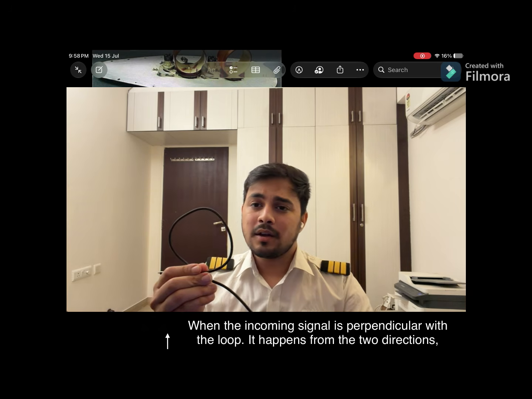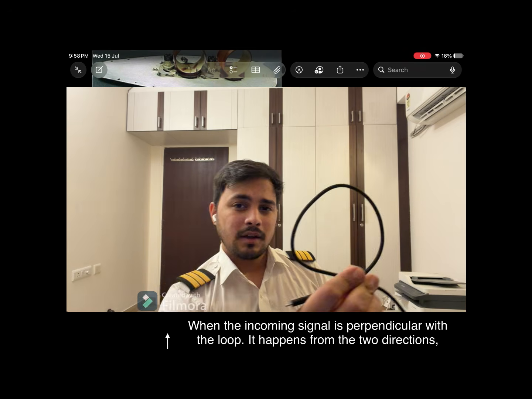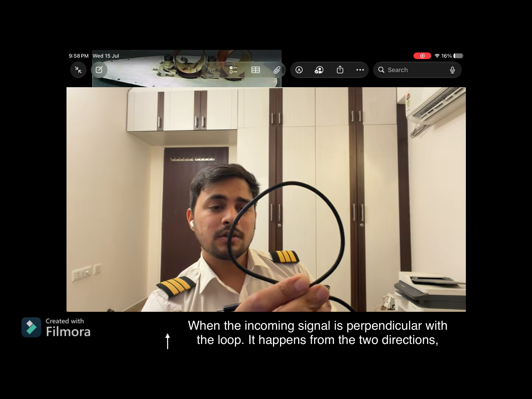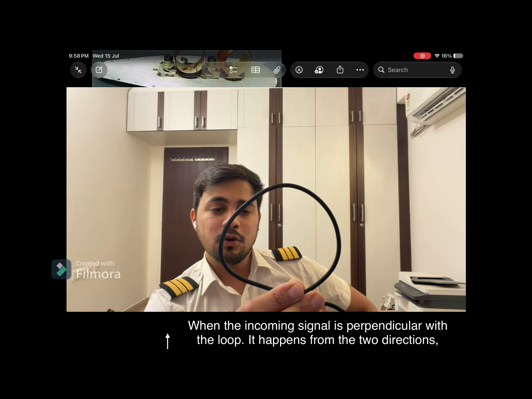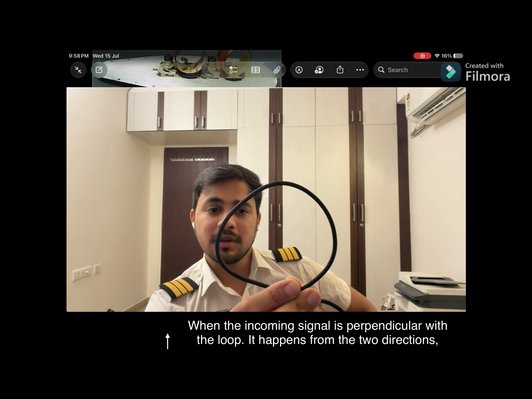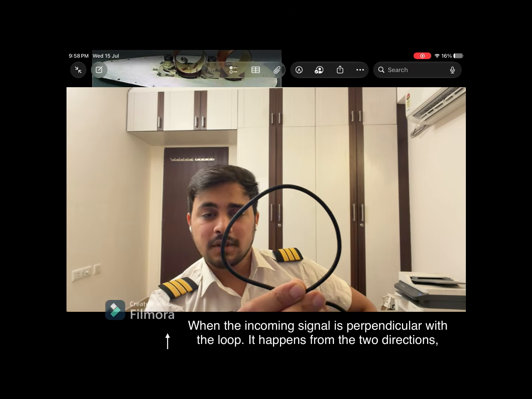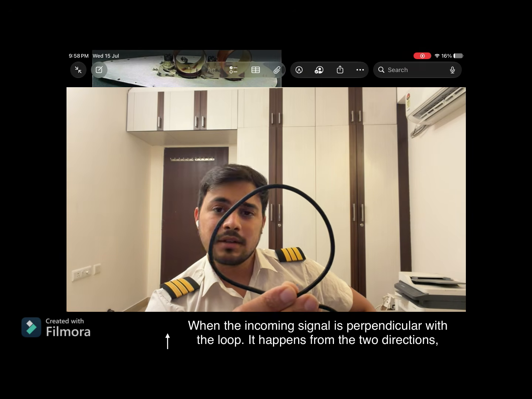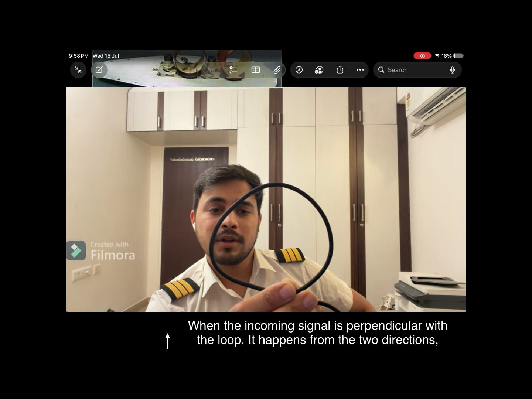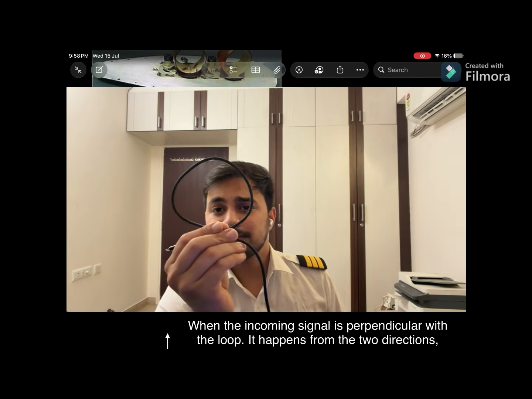which is the same when the signal is coming from my side. Look at this. From my side, if the signal is coming to this loop, it is still 90 degrees. The angle between the plane of the loop and the incoming signal is still 90 degrees. And current is not flowing inside of this loop because both sides of the loop receive the same energy of the radio wave. This is also called the 180 degree ambiguity. We will talk about the 180 degree ambiguity later on.